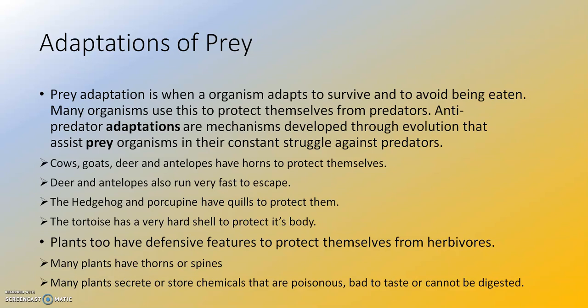Not only the animals, plants too have defensive features to protect themselves from herbivores, because these herbivores like cows, goats, deer, they depend upon the plants for their food as they are all herbivores. So plants also want to protect themselves. Many plants have thorns or spines so that the animals may not easily eat them. Many plants secrete or store chemicals that are poisonous, bad to taste, or cannot be digested. So, these are the plant adaptations to save themselves.